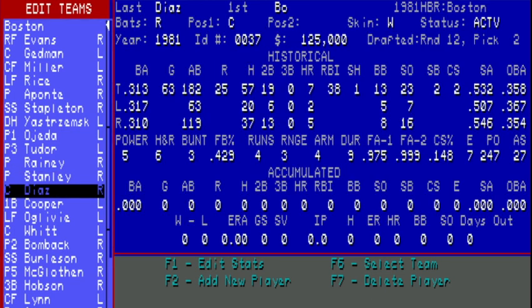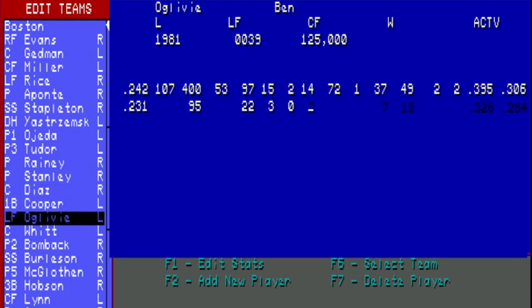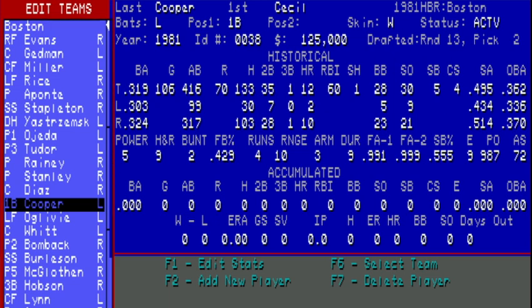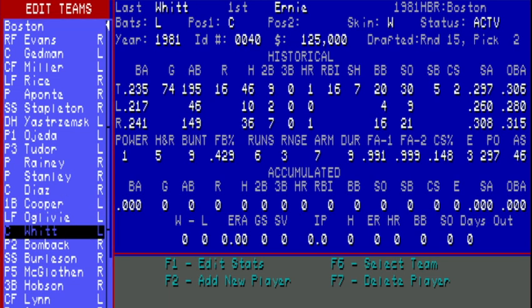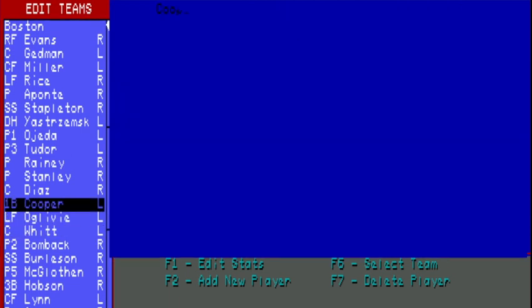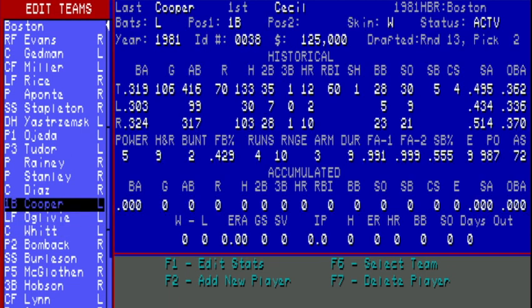Then we get down here like, hey, why is Bo Diaz on the Red Sox? How about Cecil Cooper, Ben Ogilvie, Ernie Whitt? I remember him being on Toronto, not on Boston, right? Hey, wasn't Cooper on the Brewers in 1981? So, Fred Lynn, Carlton Fisk at the bottom.